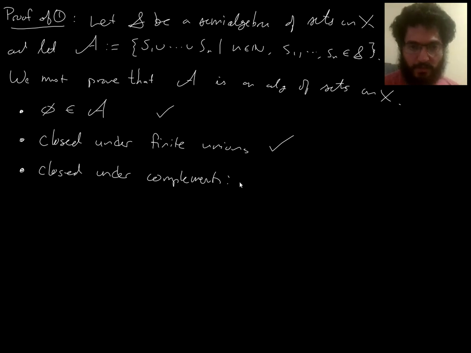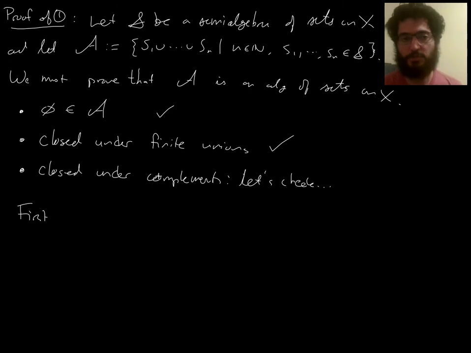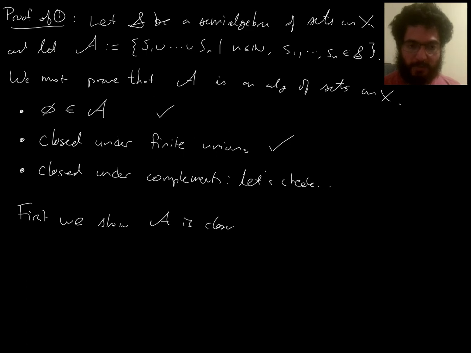Okay, so closed under complements, let's check. Actually, first it'll help to show that it's closed under intersections. Even though, if we can just directly show it's closed under complements, then that's enough, since we automatically get closed under intersections from closed under finite unions, right? But it's convenient to pass through intersections. So first we show A is closed under finite intersections.